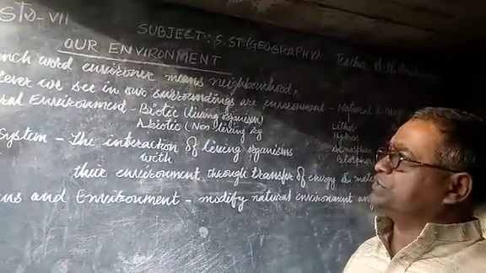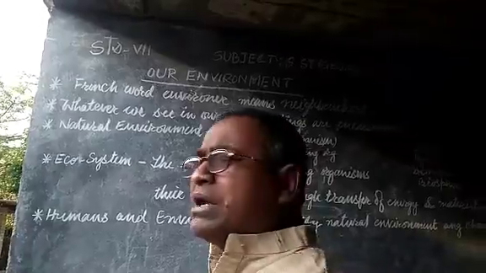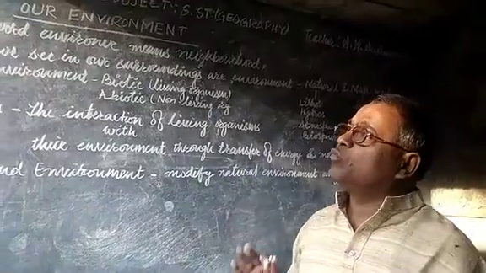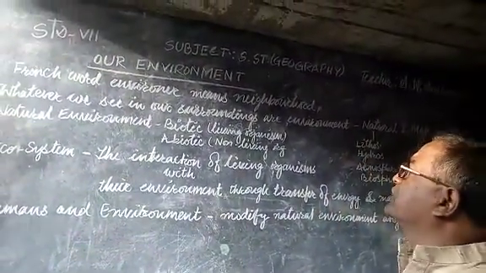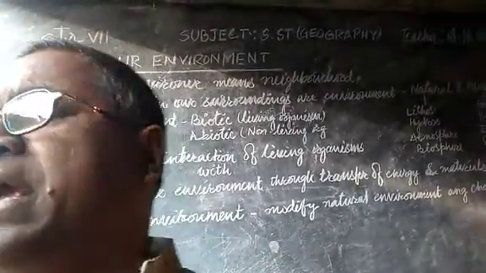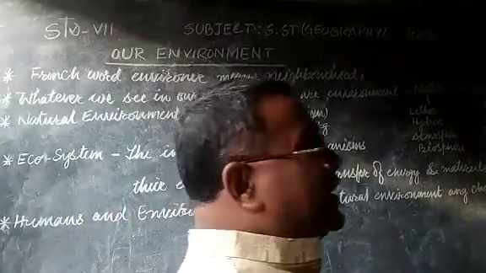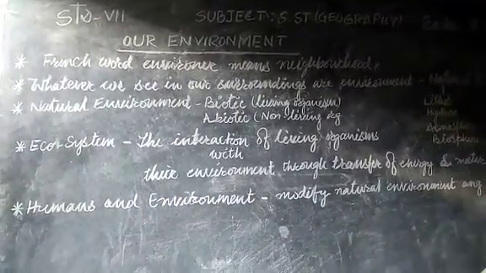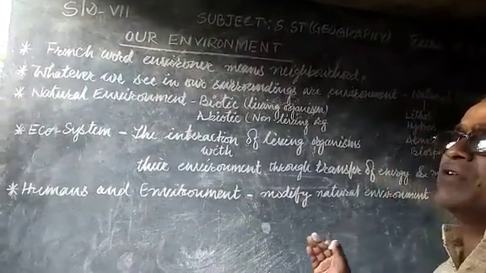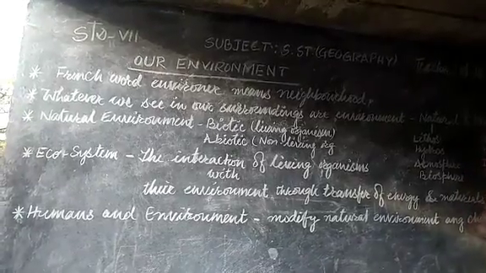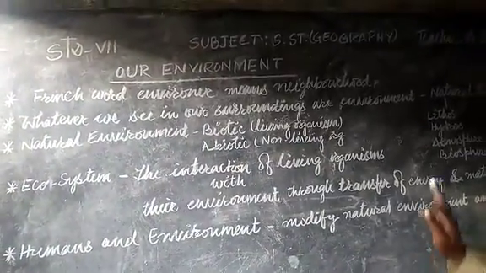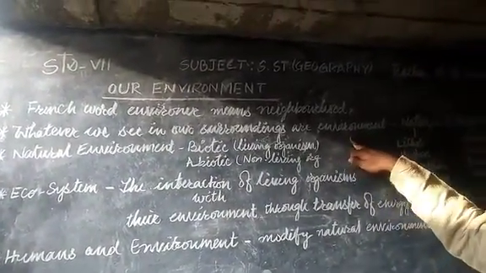Inverner means neighborhood, and the newer or broader definition of the environment is whatever we see in our surroundings, like air, water, and soil. All of these which surround us and are visible to our naked eyes are the surroundings, and these are considered as the environment.